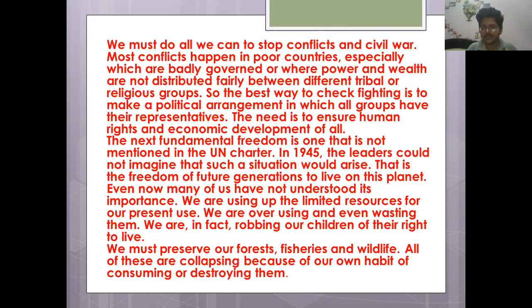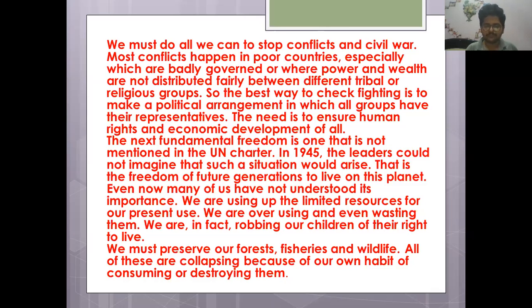So our future generations will not be able to live properly if we continuously misuse those resources. We must preserve our forests, fisheries, and wildlife. In the passage, it is said that we must preserve our forest, we must preserve our fisheries, and we must preserve our wildlife. All of these are collapsing because of our own habit of consuming or destroying them.